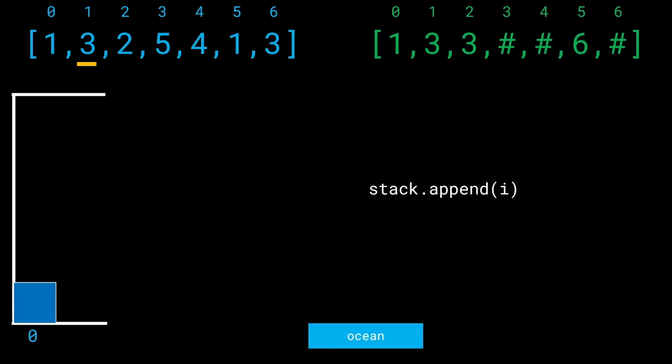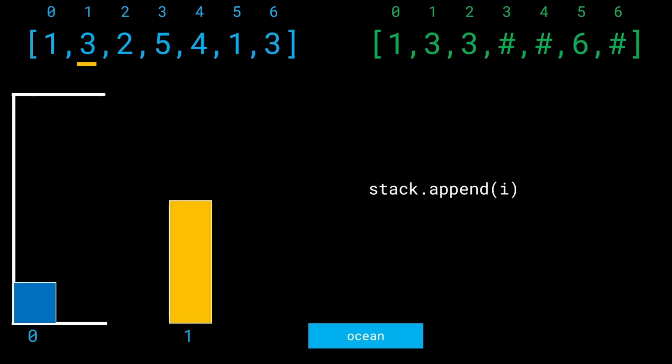Nothing too special. But now let's say I get a building at the index 1. I have this building over here, and now I want to append it to the stack as well. But look on the top right hand side. Building at the index 0 is going to register a complaint against building at the index 1. That's because building at the index 1 has a higher height, right? It has a height of 3, versus the current building at the index 0 which has a height of only 1. Which means that this building at the index 1 is going to prevent it from having an ocean view.